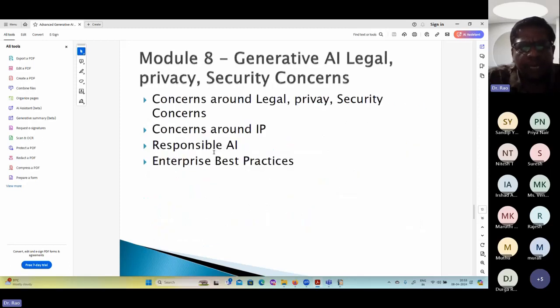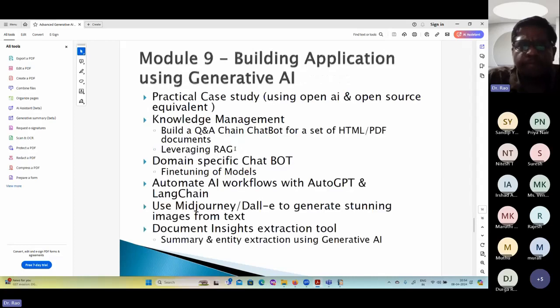Then apart from that, as I told you, everything is auto-generated, and everything is going to be taken from different databases. There can be a chance where a problem can happen because of copyrights. So how to reduce it? If you want to reduce it, you have to understand legal terms and how to implement them. That becomes responsible AI, because it's not like a normal generative way of AI. It should be responsible enough to deal with it. Okay, that is called responsible AI, and we can build our dynamic applications like this.